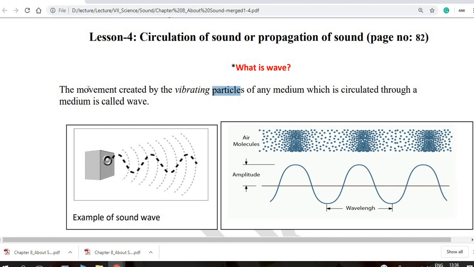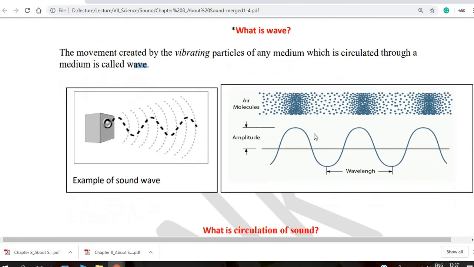A medium means a solid, liquid or gas, and what is circulated or propagated through a medium is called a wave. This is the definition of a wave: the movement created by vibrating particles of any medium which is circulated through a medium is called a wave.